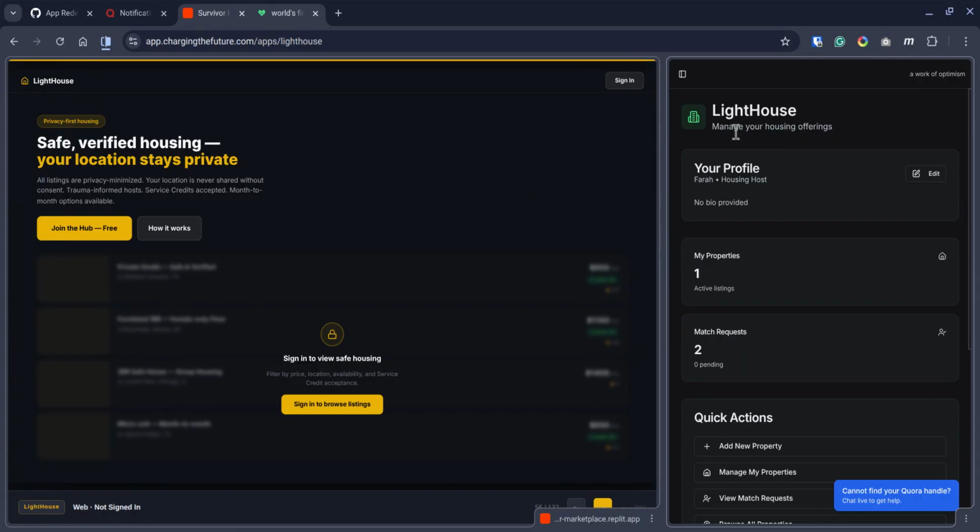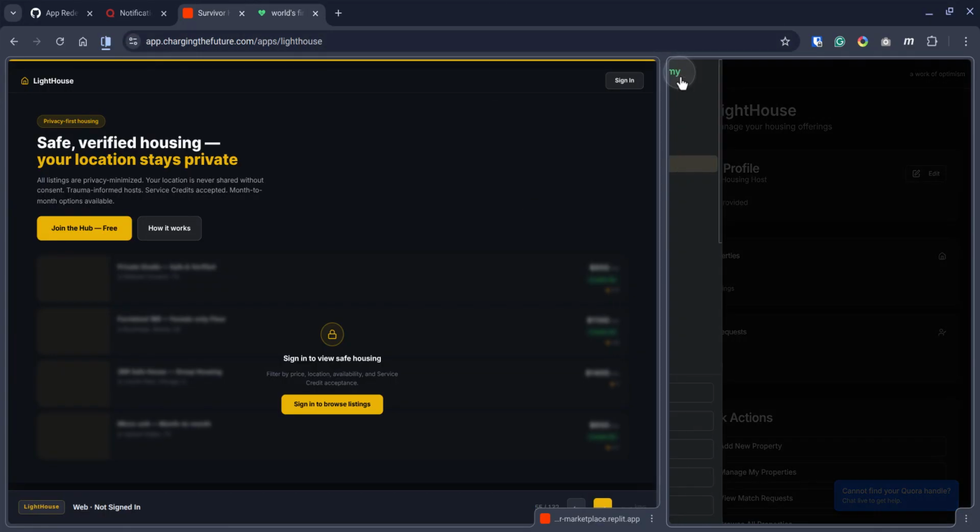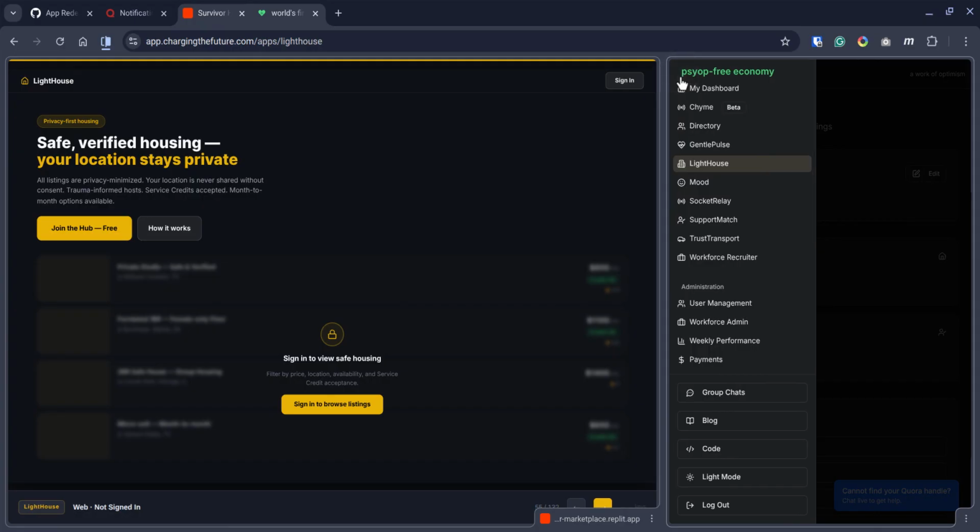As you can see on the right-hand side, we have the existing app, which you can use now. If you go to app.chargingthefuture.com, you can sign in and use it. Any data that happens in version 2 will be migrated over to version 3. Version 3 of the app has a lot of changes. It's a complete rewrite, and it's also a completely new design.